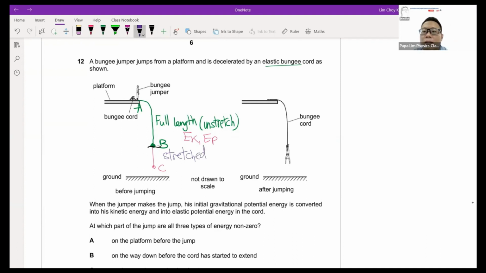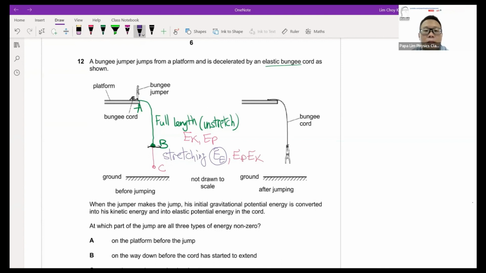Energy will be converted to elastic energy because the cord is being stressed. So there will be elastic potential energy at this point. Whatever kinetic and potential energy I have at stage B, I will slowly convert to elastic potential energy until it is fully stretched. While I'm stretching, energy will be converted to elastic energy, and similarly, there will still be EP and EK.